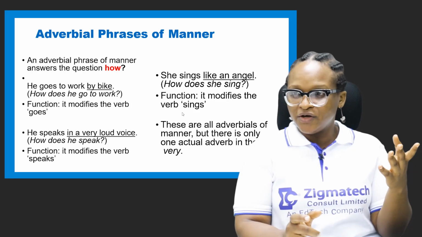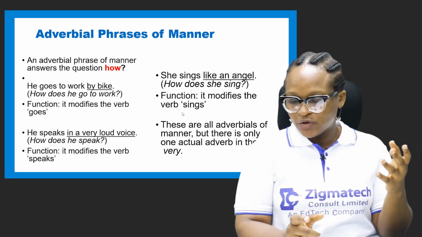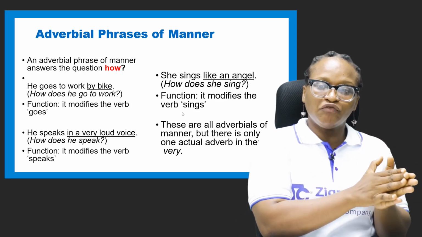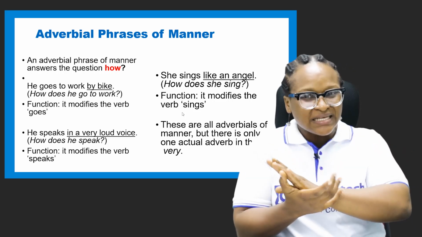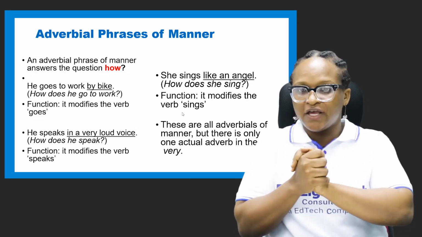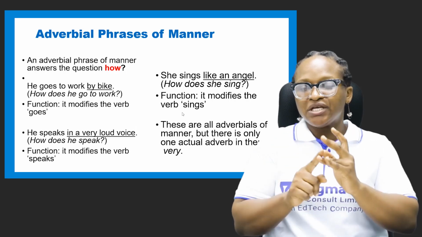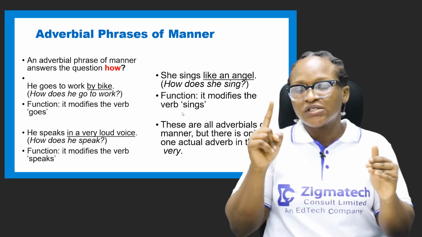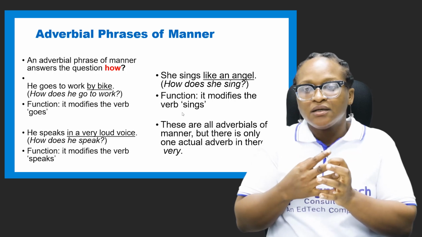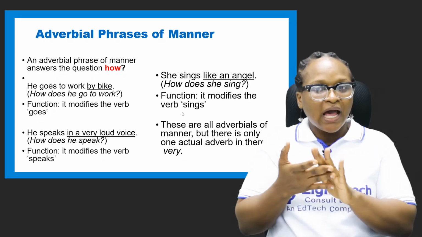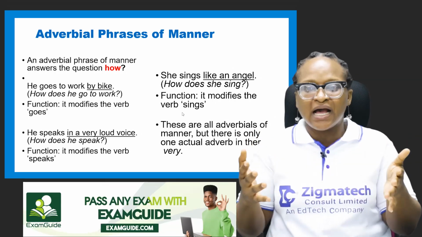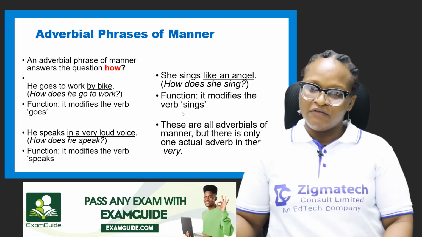We treated the verb types that we have. So when we talk about state of being verbs, we look at the auxiliary verbs. The auxiliary verbs are our state of being verbs: am, be, is, was, are, were, been, will, can, could, shall, should, may, might.